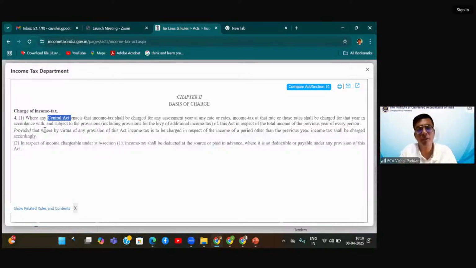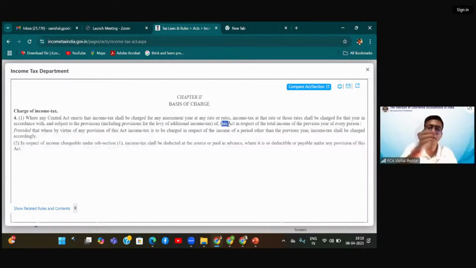Now I go back to this language. It says, where any central act enacts that income tax shall be charged for any assessment year at any rate, then the income tax at that rate or those rates shall be charged for that year in accordance with and subject to the provisions of this Act. Interestingly, when they say this Act here, it means the Income Tax Act, because this section is from the Income Tax Act.